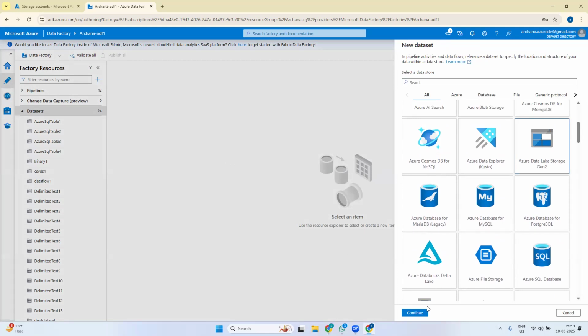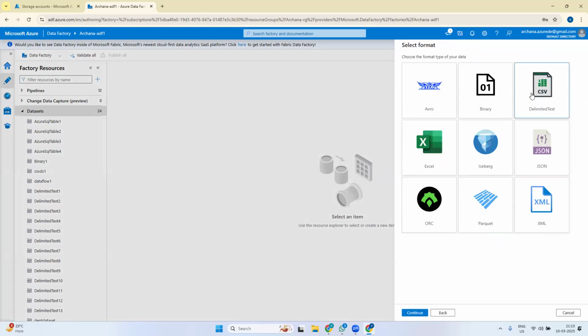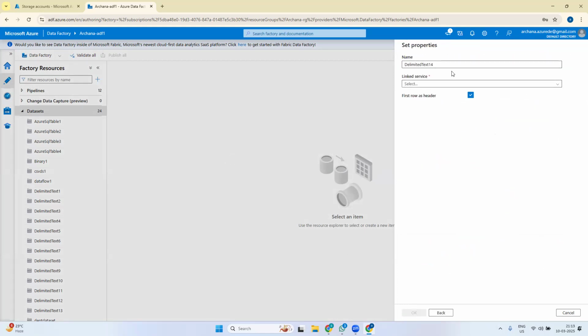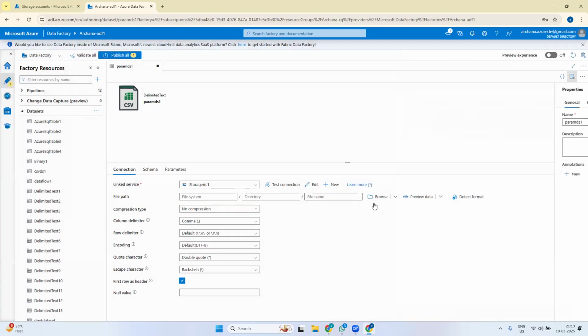I'll choose Data Lake Gen2 and select CSV only. The name of this is parameterized dataset 1. For the linked service, I am using the old linked service only. Normally here I use the browse button to select the folder and file, but here I am not going to select that, so I am just saying okay.